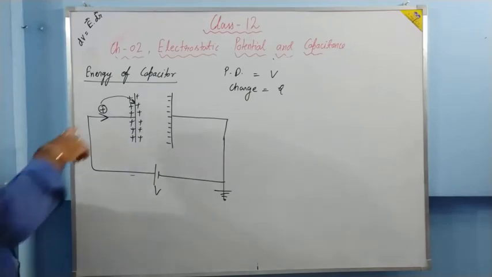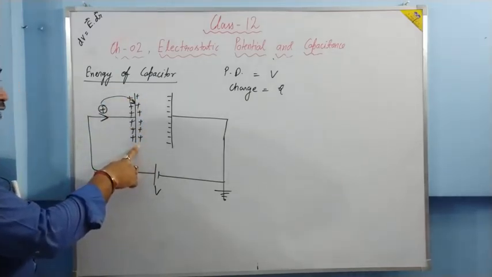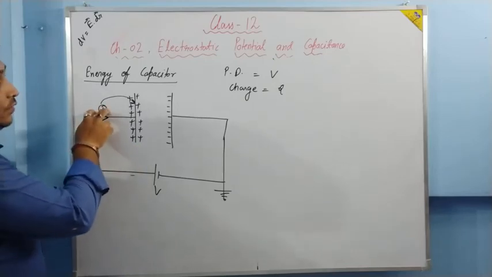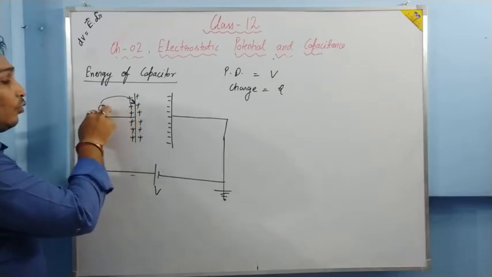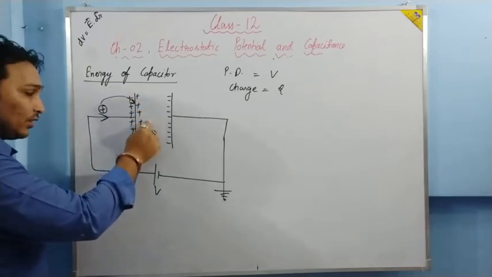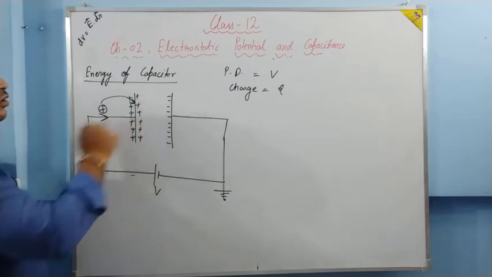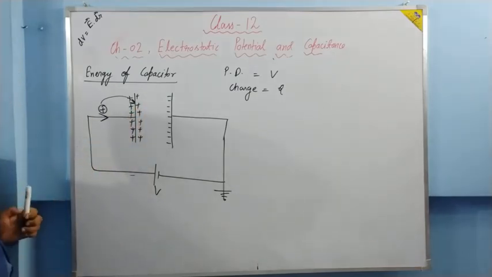Is it clear? For storing this plus charge on the positive plate, what will happen? This positive charge will face repulsion, and by overcoming the repulsion, work has to be done on the system, and that work done will be stored in the form of potential energy.